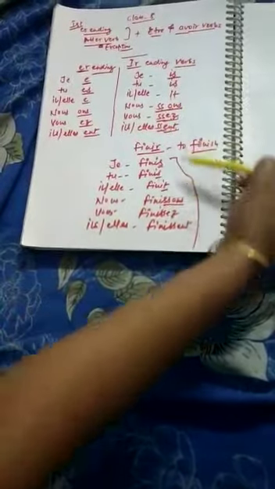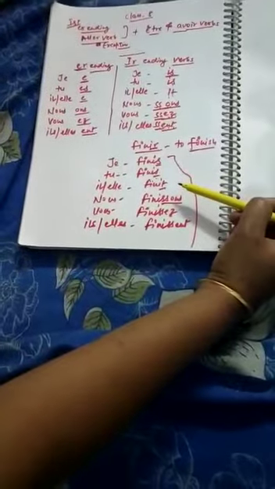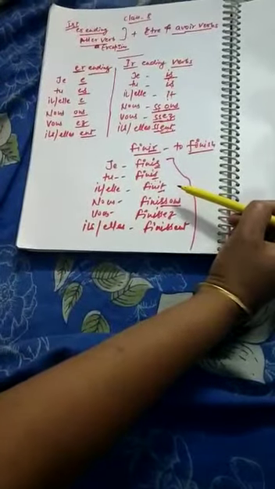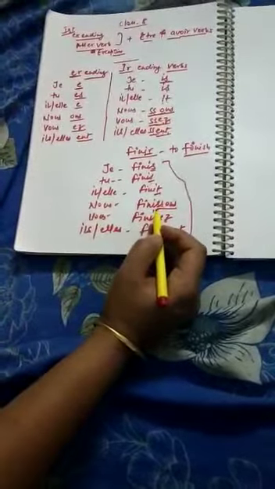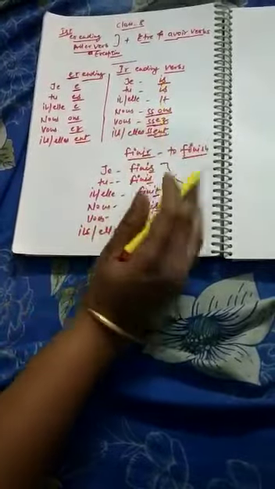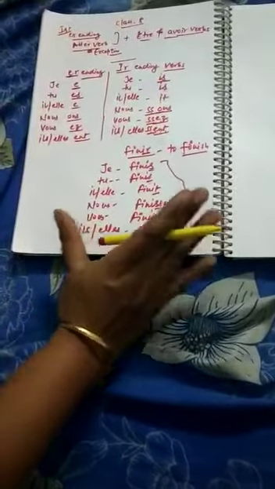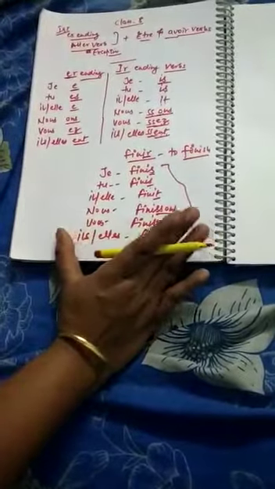But as I am telling you, there are many irregular verbs. So in IR ending irregular, you have to learn it. But if you get some regular verbs, which are very few, you can conjugate like this. In our course in class 8th, most of the time we have the regular verbs.